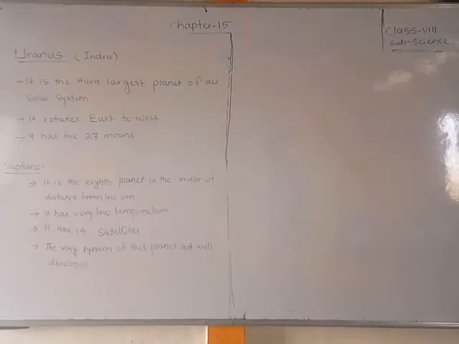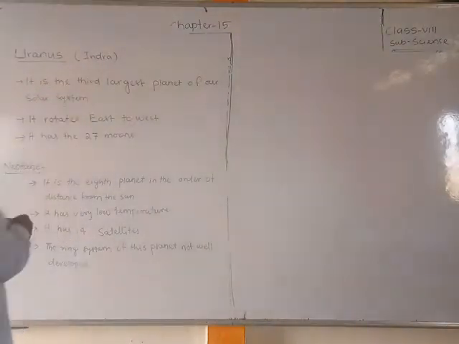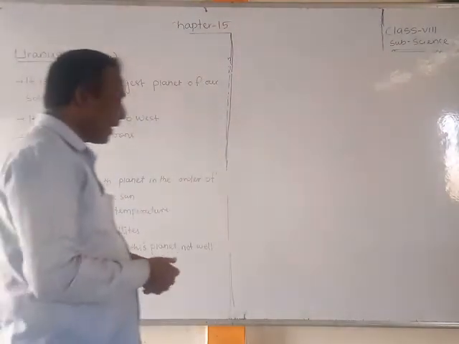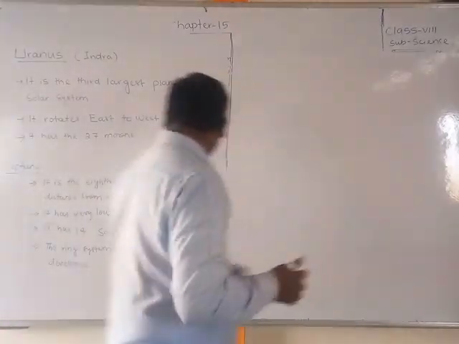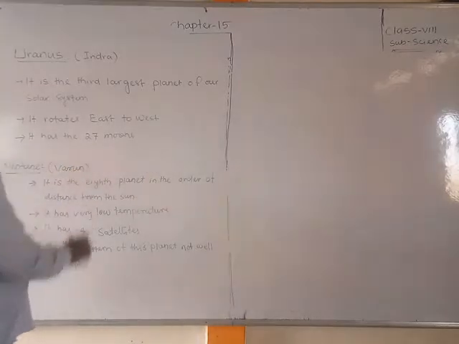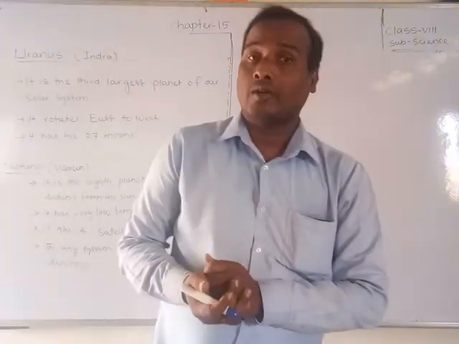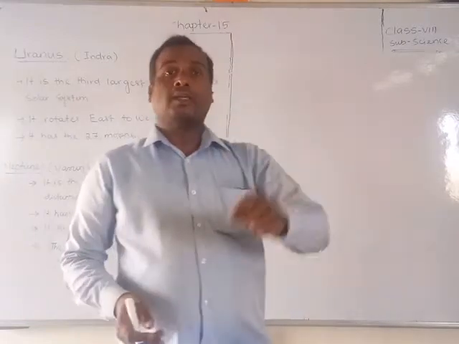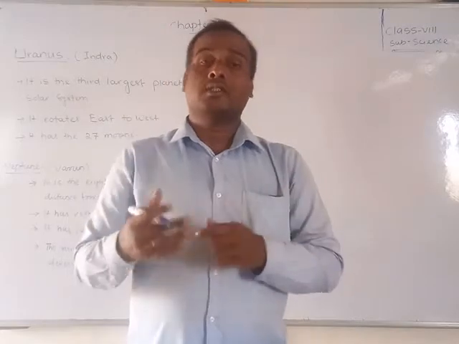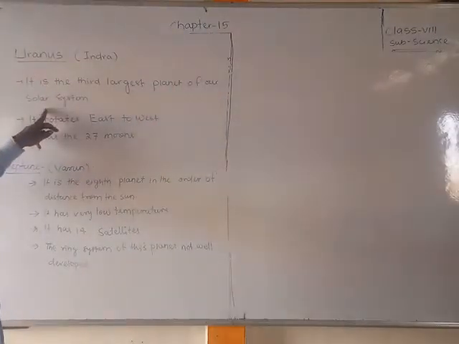So now look here, students, this is the 7th planet, Uranus. Uranus means Indra. Okay, so it is the third largest planet. The first largest planet of our solar system is Jupiter, second largest is Saturn, and third largest is Uranus.